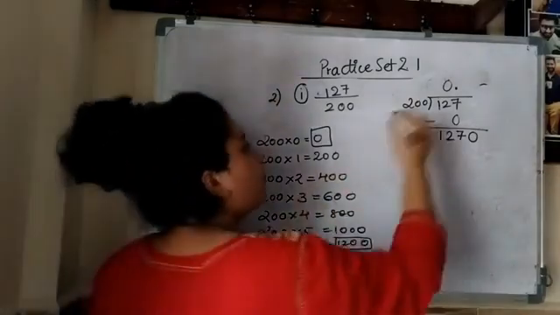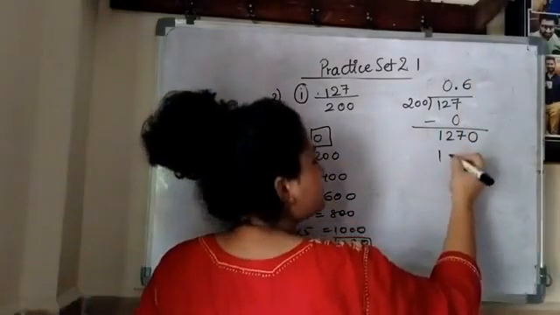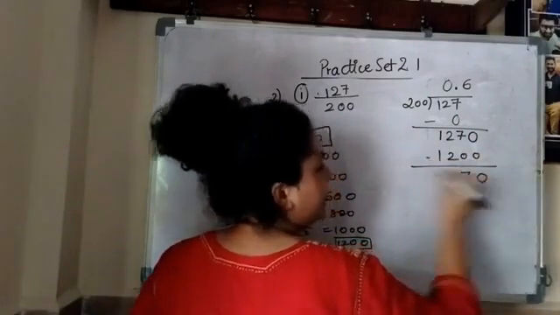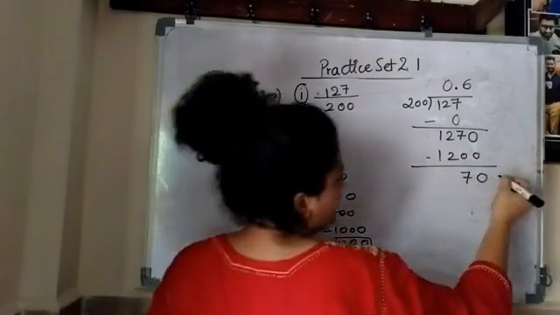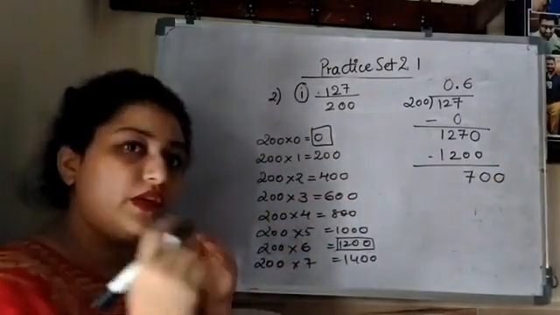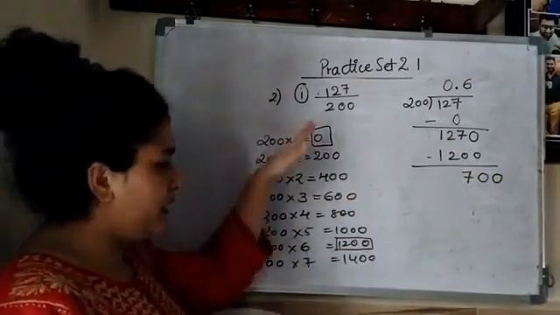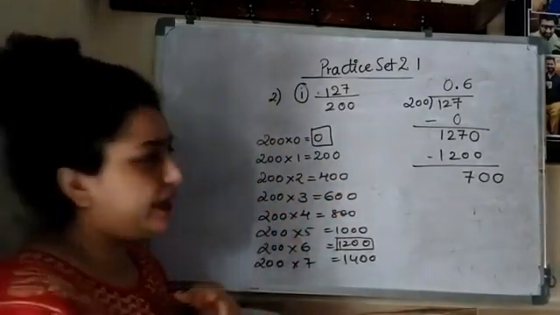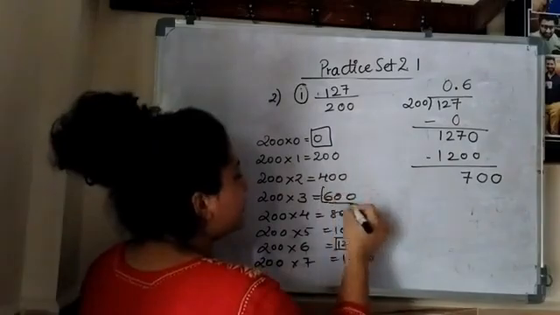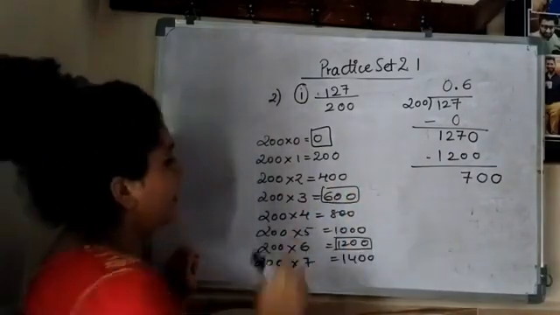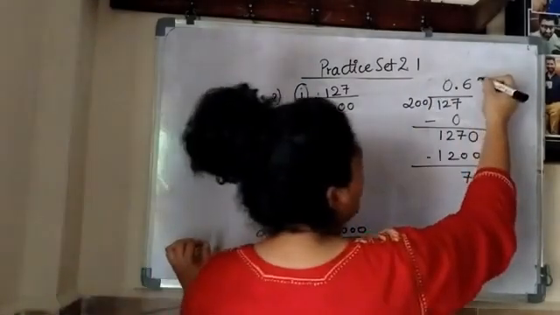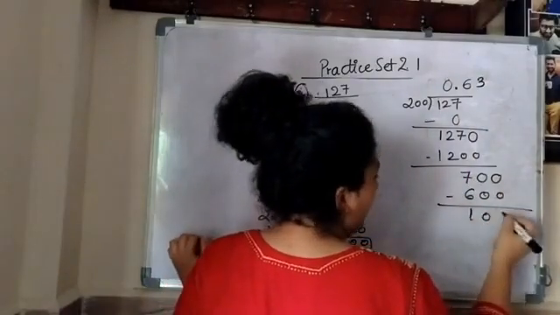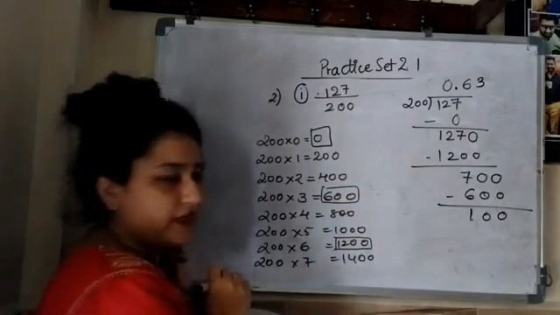Then what I'll do? 200 sixes are 1200, I'll write down here. Then 70 is your remainder. 0 I'll take further. Then again I will search for 700. Where is it? It is not there. Okay, what I'll do there? 700 is not there, smaller is 600. Yes, there 200 threes are 600. Very good. Okay, 100 I'll have as a remainder.